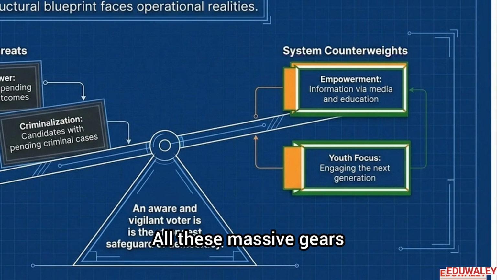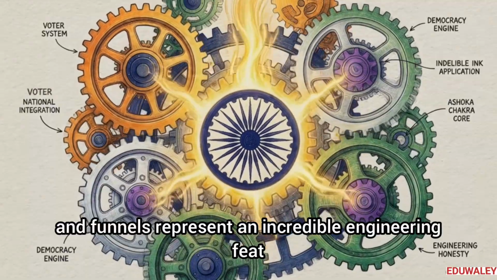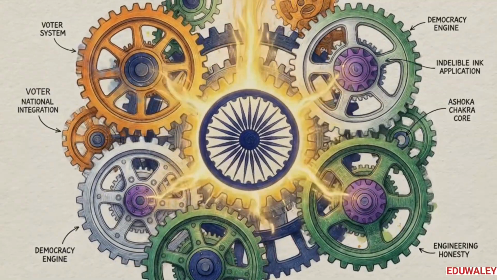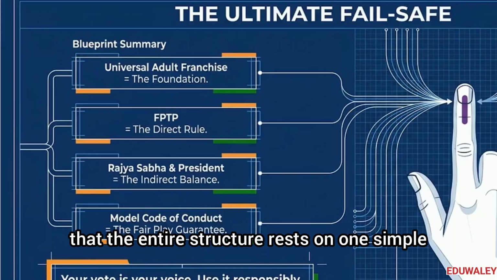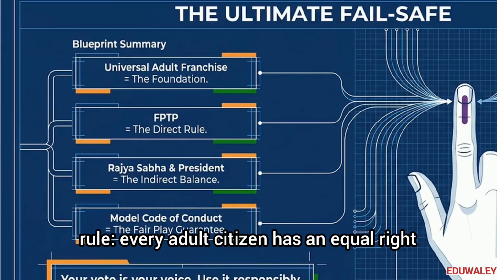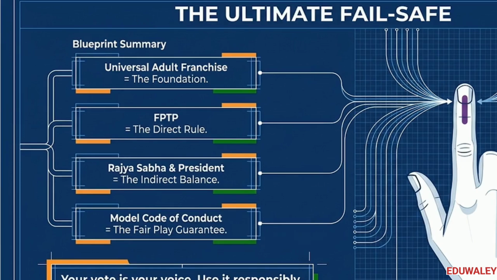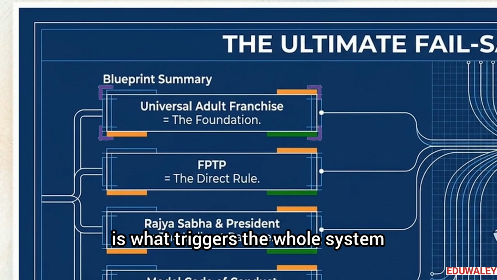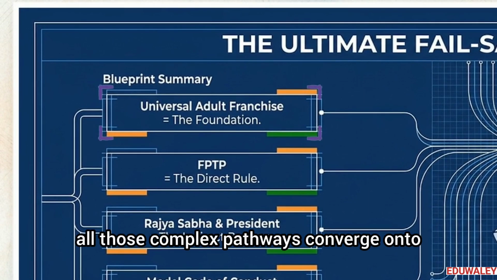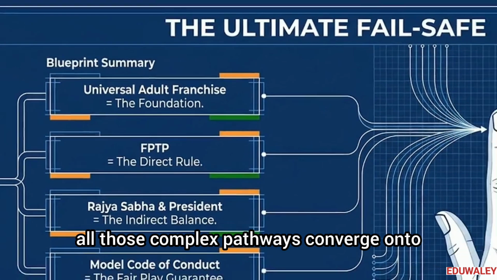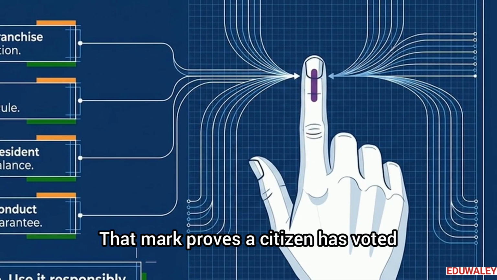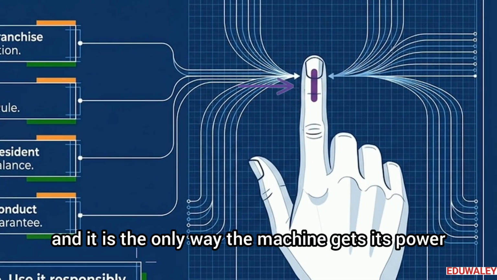All these massive gears and funnels represent an incredible engineering feat, but they still need an energy source to actually move. This final chart shows that the entire structure rests on one simple rule: every adult citizen has an equal right to cast a ballot. This concept, known as universal adult franchise, is what triggers the whole system. On the right side, all those complex pathways converge onto a simple finger marked with purple ink. That mark proves a citizen has voted, and it is the only way the machine gets its power.